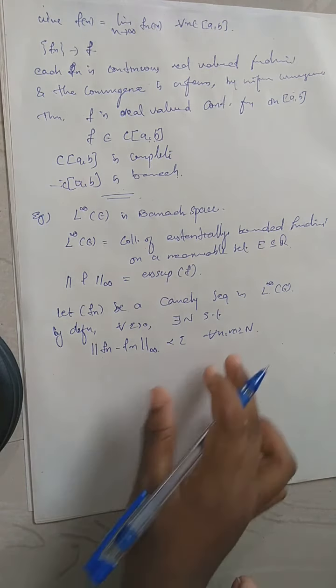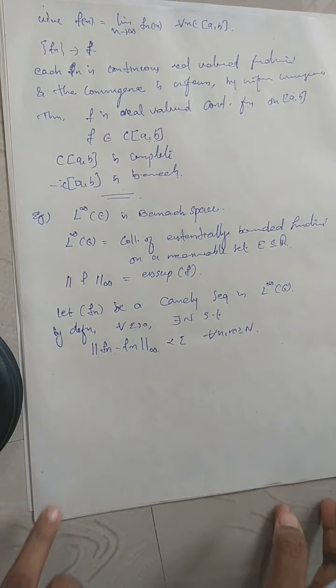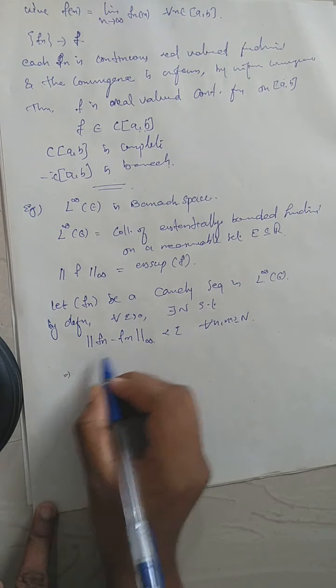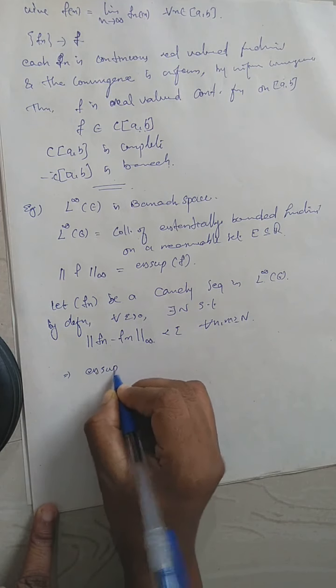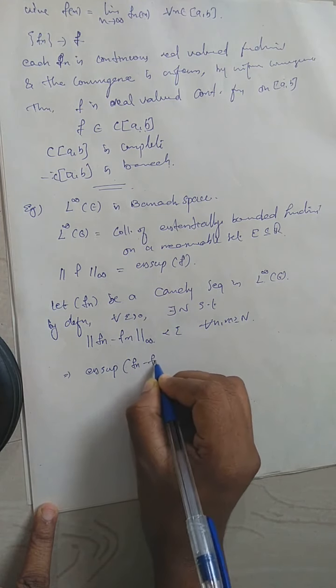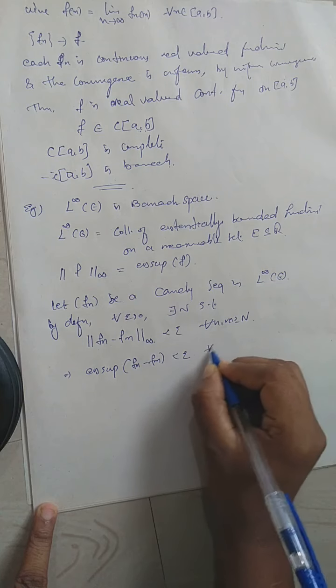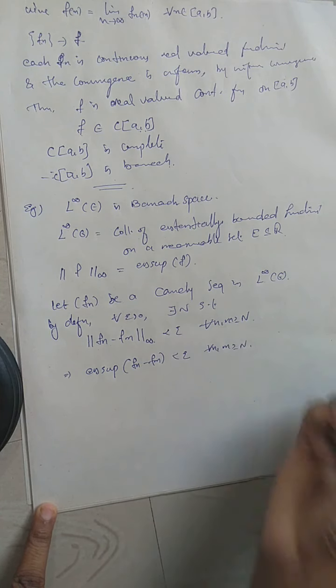Which implies the essential supremum of Fn minus Fm is less than epsilon for every n and m greater than or equal to N.